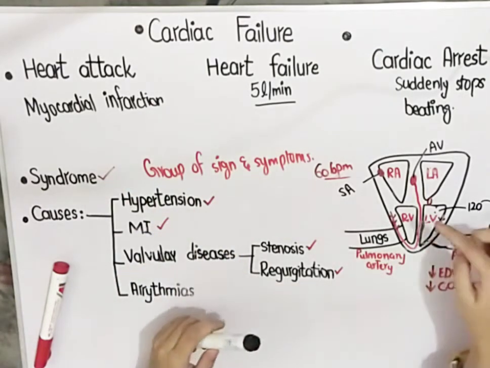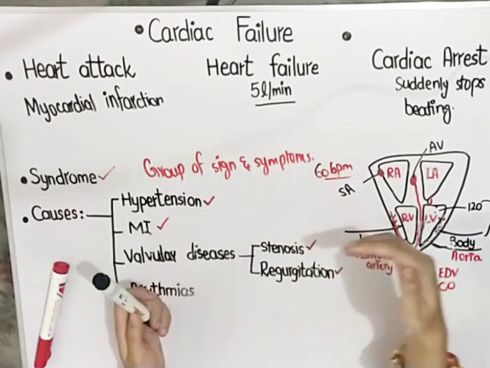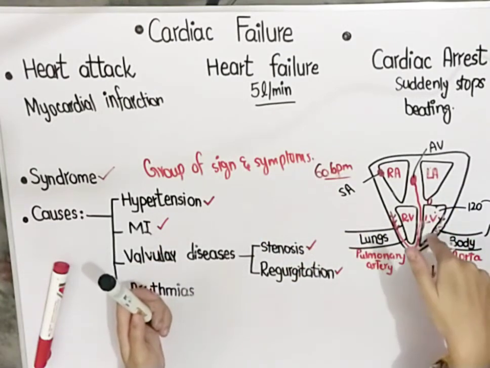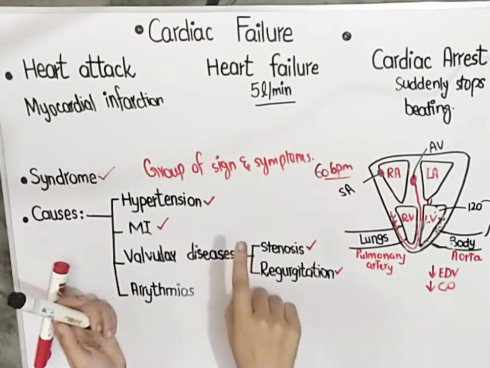There will be backflow of blood from the right ventricle into the left ventricle, into the left atrium, and ultimately when there will be backflow of blood, there will be less blood in the left ventricle, there will be less diastolic volume, there will be less cardiac output. So that will lead to heart failure.